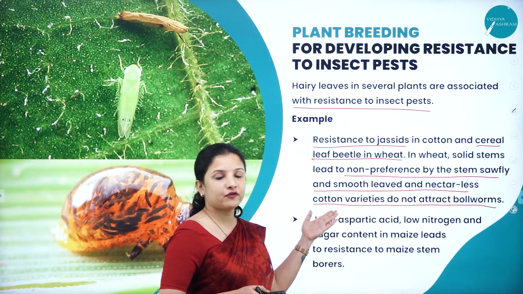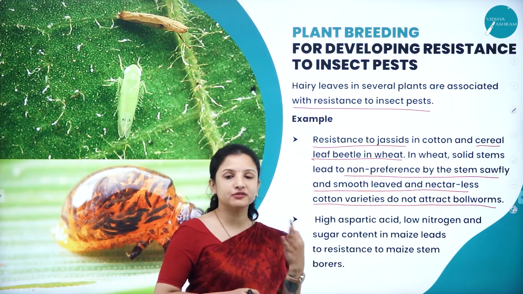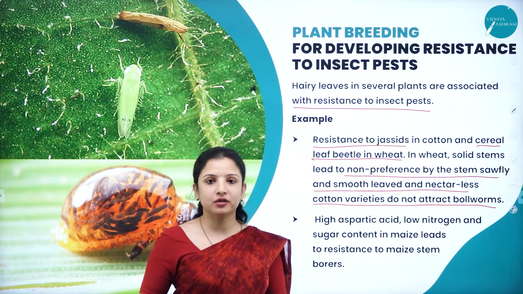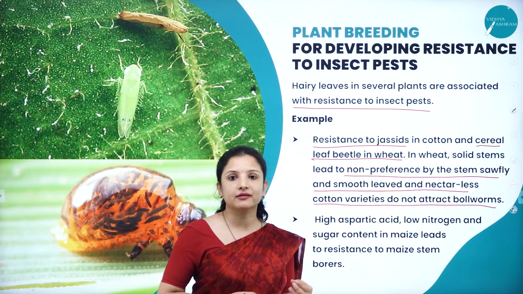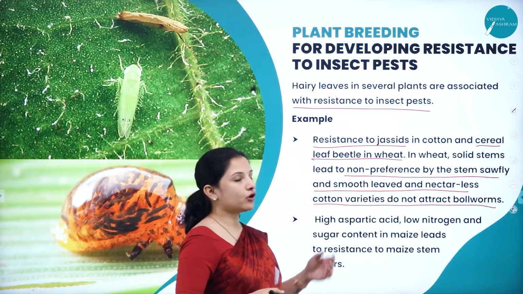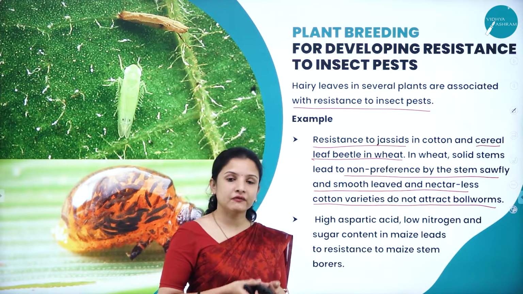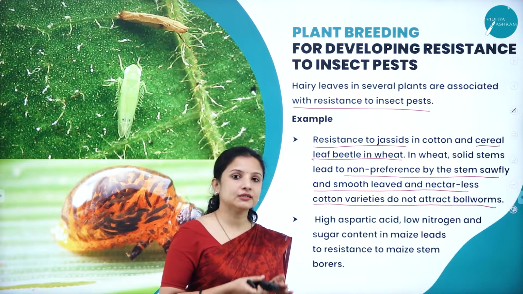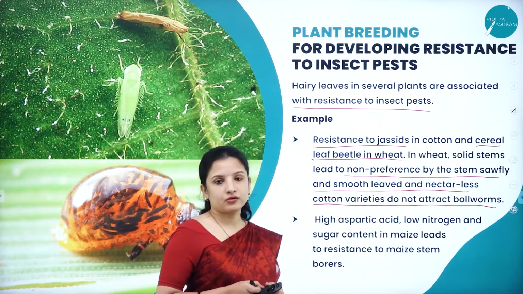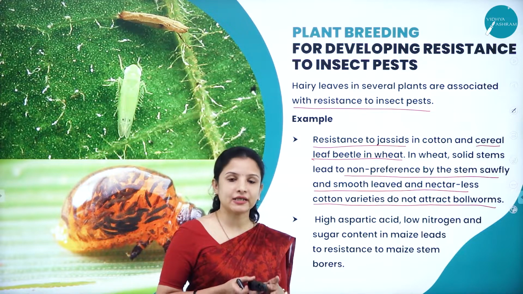And also, say for example, in cotton varieties which have smooth leaves and which do not produce any nectar, the bollworms will not come and sit on it, because they will not get the food that they need. So cotton is made resistant to bollworms, wherein hybrid varieties of cotton have been developed which have smooth leaves and do not produce any nectar.